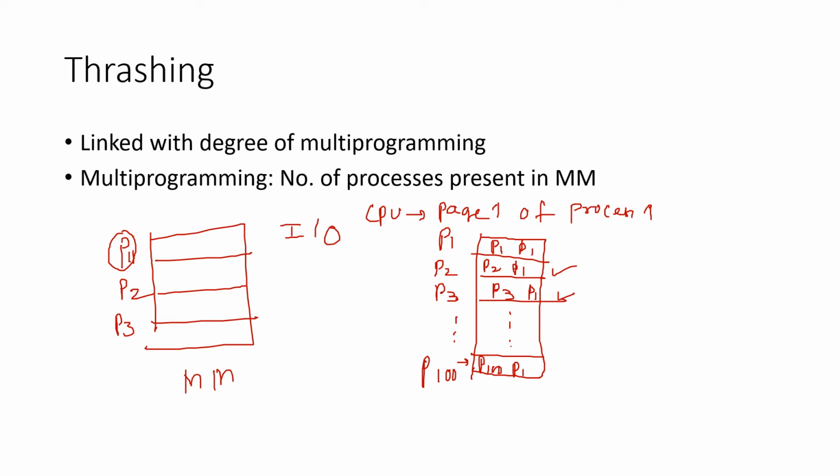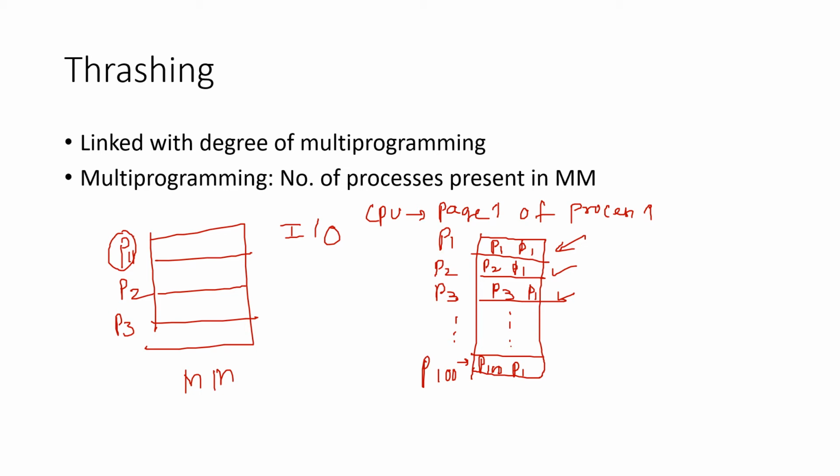But if the CPU wants page 2 of process 1, then a page fault will occur, right? Because it is not present here. Whenever a page fault occurs, we use the page fault service time that we saw in the last lecture. It means the page is brought from secondary memory to main memory, which takes a large time. The same thing will happen if the CPU demands page 2 of other processes.